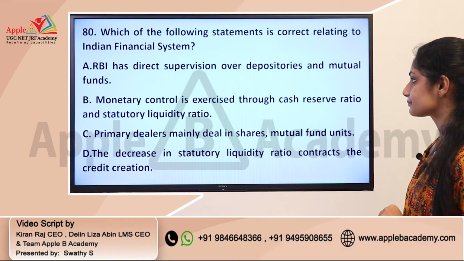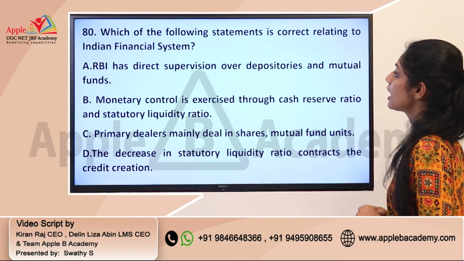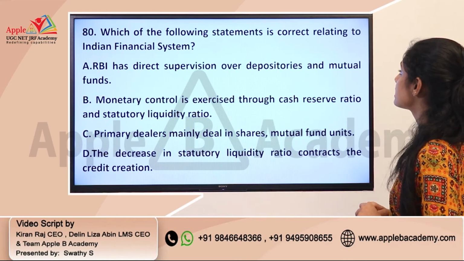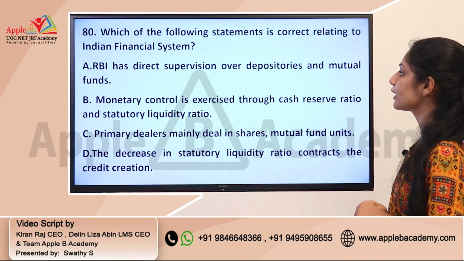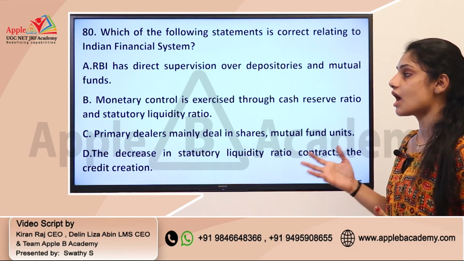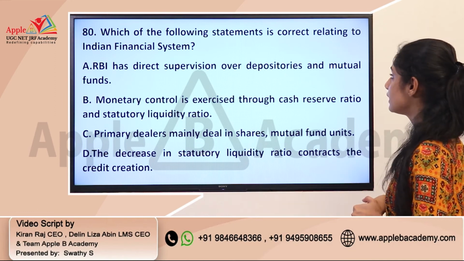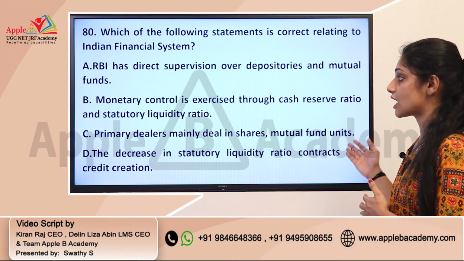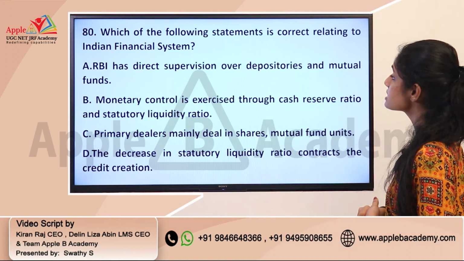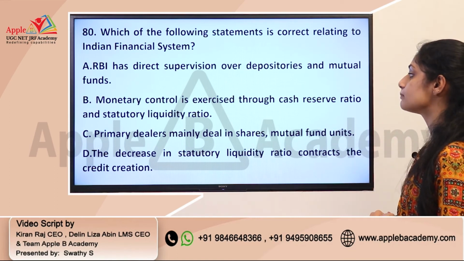Okay. Question number 80. Which of the following statements is correct relating to Indian financial system? Okay. So this is also from the area of banking and you need to identify the correct statement connected with this Indian financial system. RBI has a direct supervision over depositories and mutual funds.